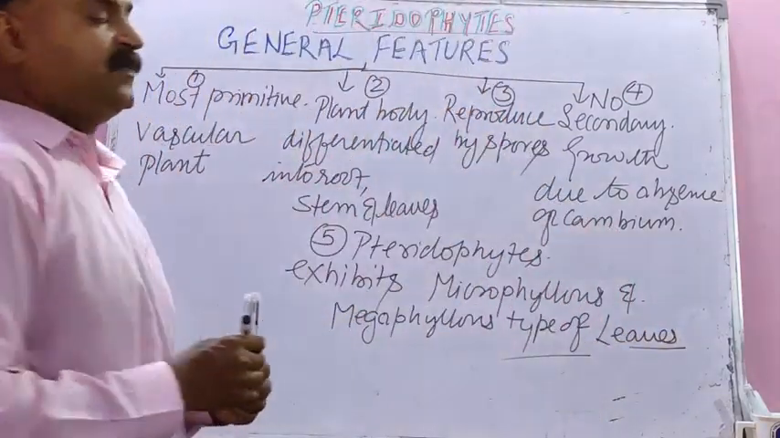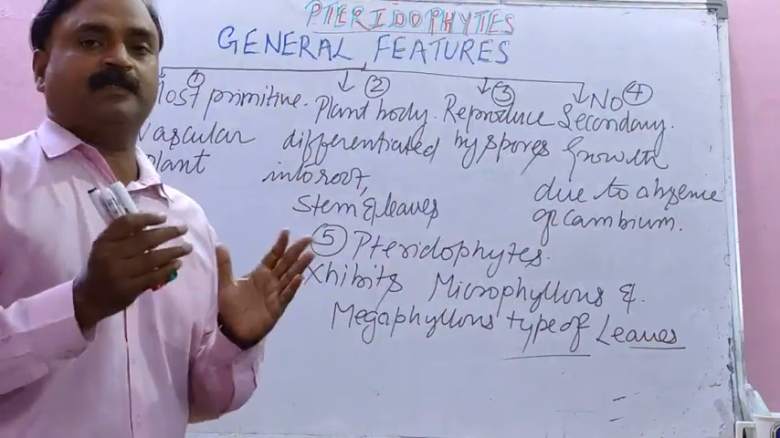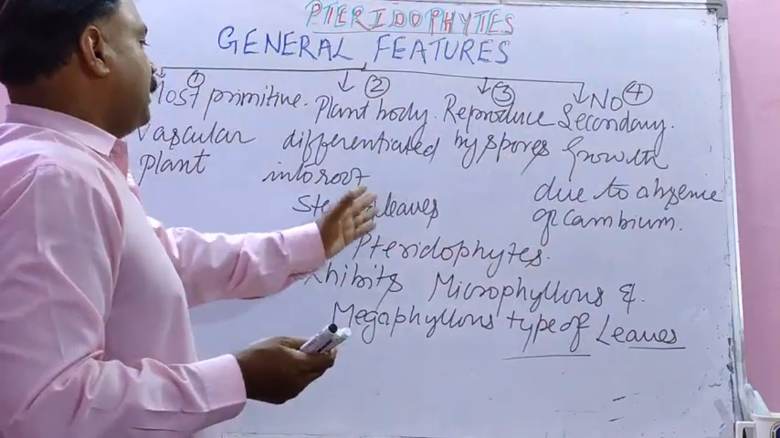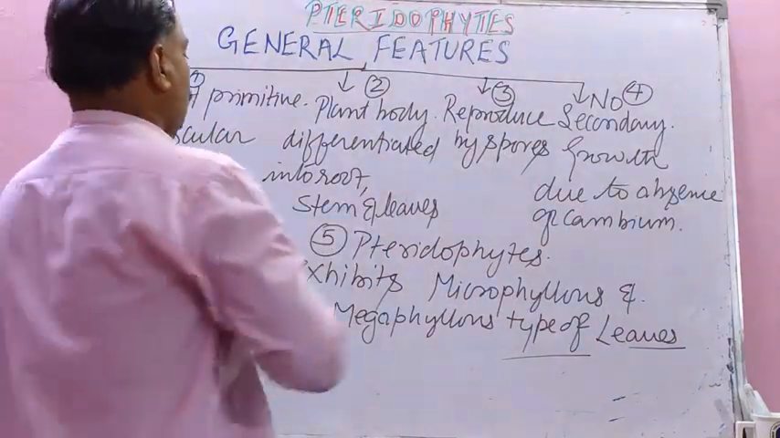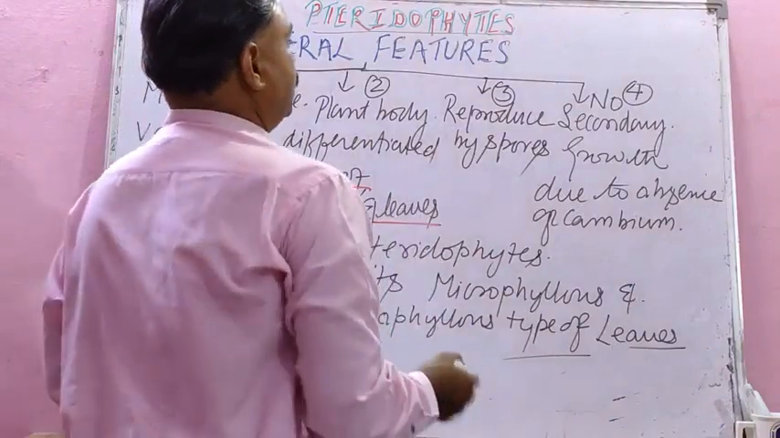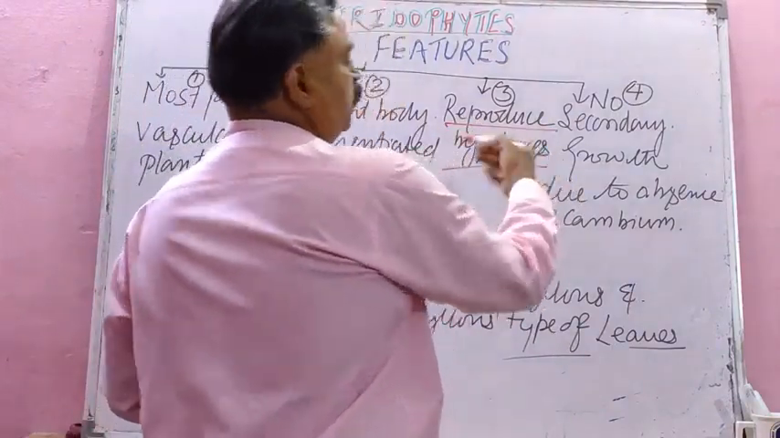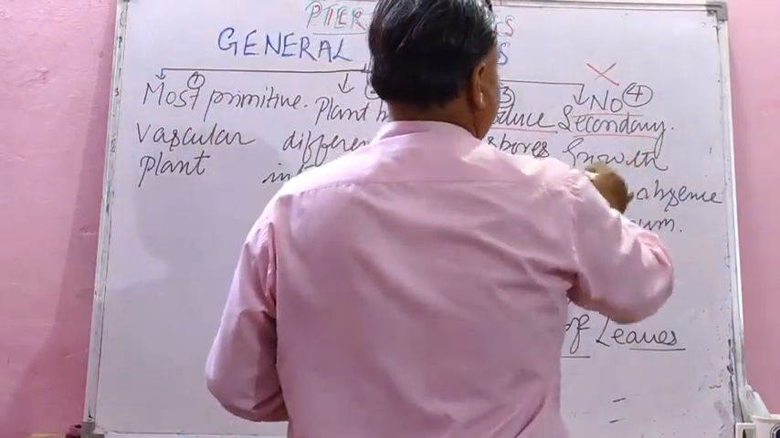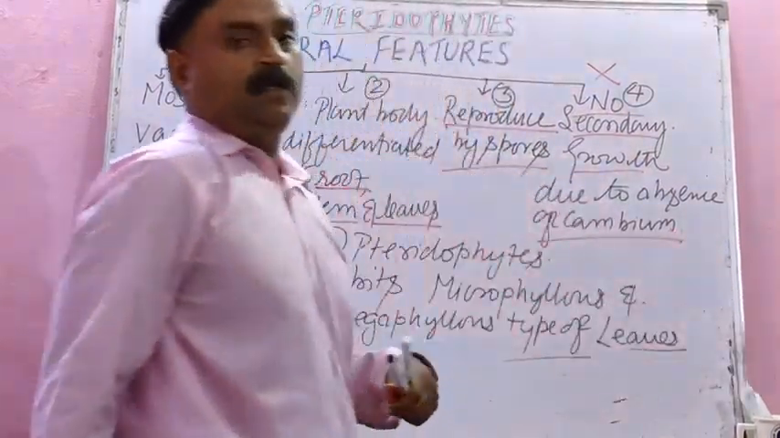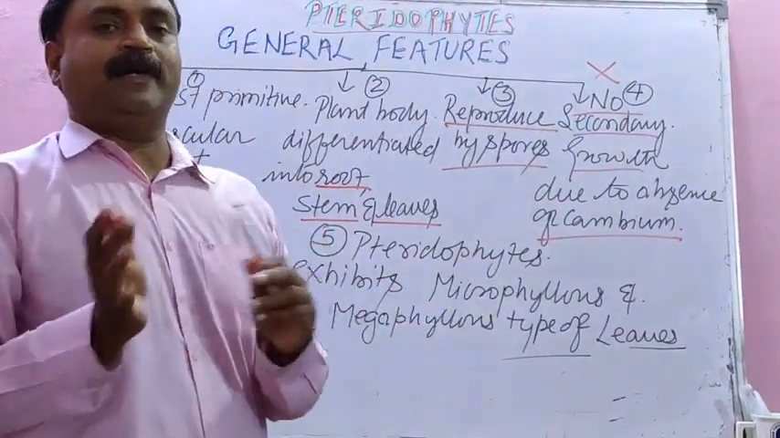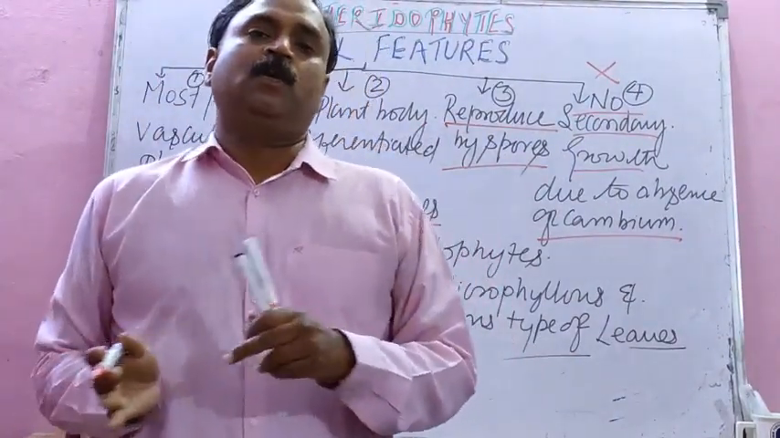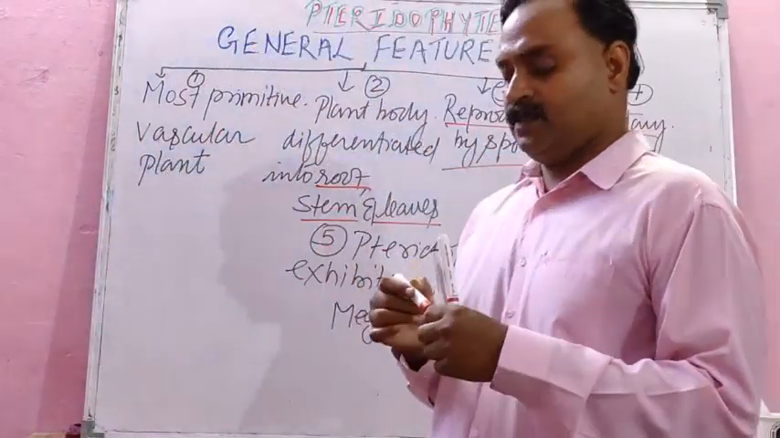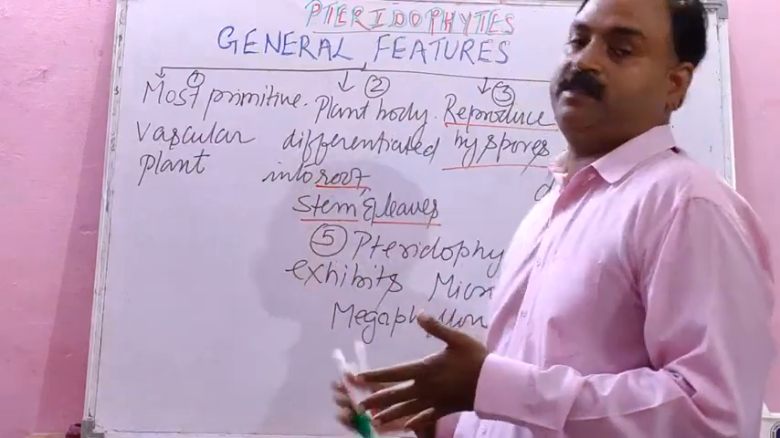So these are the features. What is the first feature, student? They are the first to develop a vascular body, so the most primitive vascular plant. Then the body is differentiated into root, stem and leaves, and they reproduce only by spores. Then no secondary growth due to absence of cambium. Then pteridophytes exhibit two kinds of leaves in their species: one is microphyllous and another one is megaphyllous. After this we are going to classify pteridophytes, student.